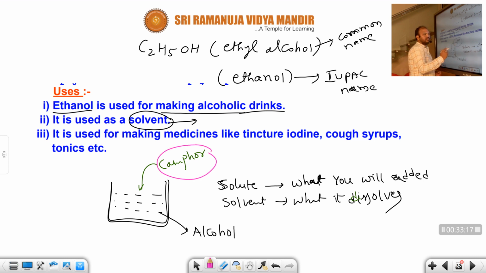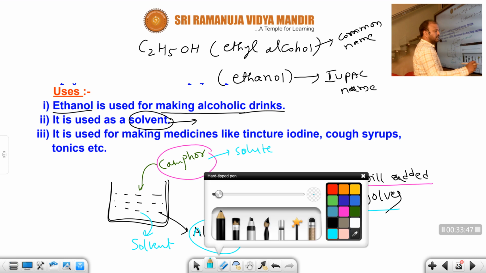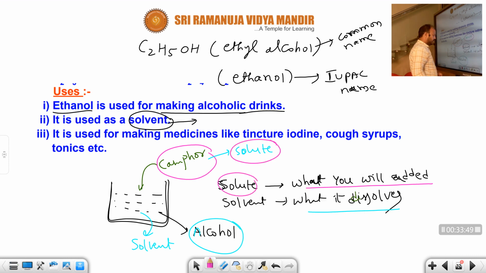Here, what I have added, that is the solute. So camphor is added, that's why it acts as a solute. What dissolves it here, the camphor is dissolved by the alcohol, this liquid, that is called the solvent. Do you agree with me or not? Camphor is solute, alcohol is solvent.